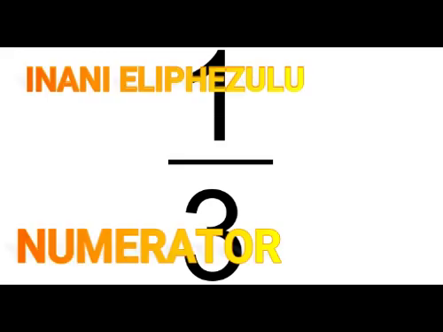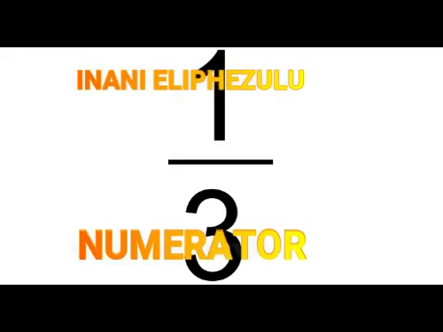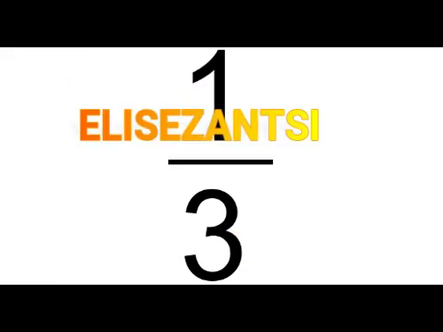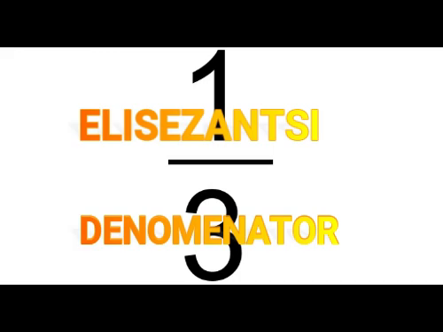The number above the line is called the numerator or top number. Inani elingaphezulu komgca libizwa inani eliphezulu. The number below the line is called the denominator or bottom number. Inani elingezantsi komgca libizwa inani elisezantsi.